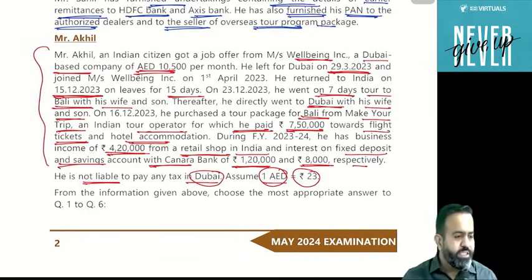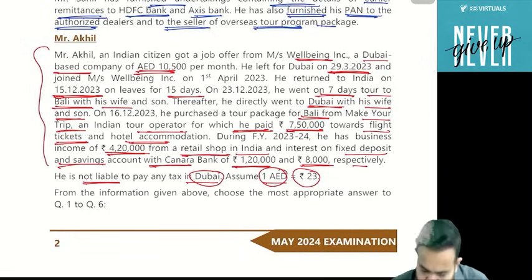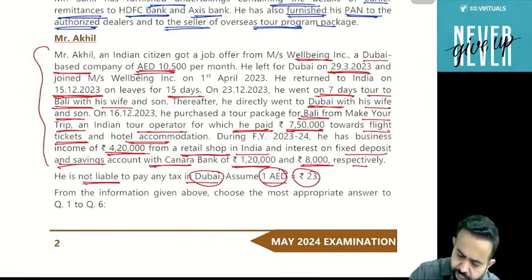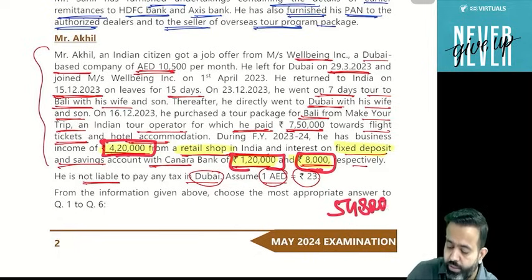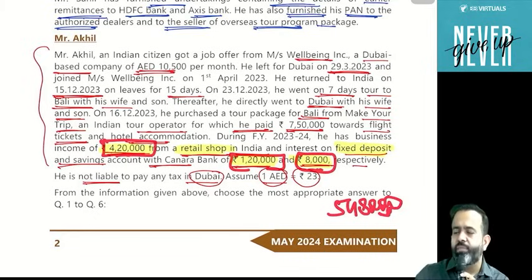Now guys, in this particular case, what is his Indian income? His income in India is 4,20,000 from the retail shop, as well as from the fixed deposit he has 1,20,000, and from the savings account he has 8,000. So can I say that his Indian income is only 4,20,000, 1,20,000 and 8,000? Total comes to 5,48,000. Now the question is, is he eligible to claim the 80TTA deduction or not? 10,000 on saving bank interest.